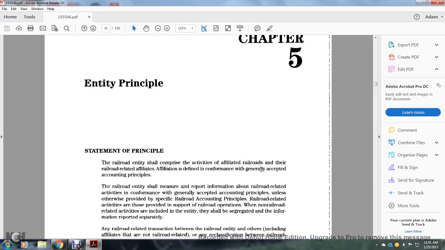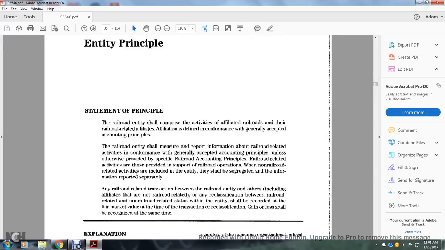Affiliation is defined in conformance with generally accepted accounting principles. Railroad entities measure and report information on railroad-related activities in conformance with generally accepted accounting principles unless otherwise specified by a specific railroad accounting principle. Railroad-related activity is thereby provided in support of the railroad operation. Non-railroad-related activities included within the entity should be segregated, with the information reported separately.